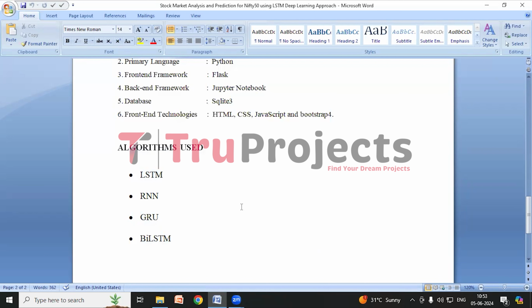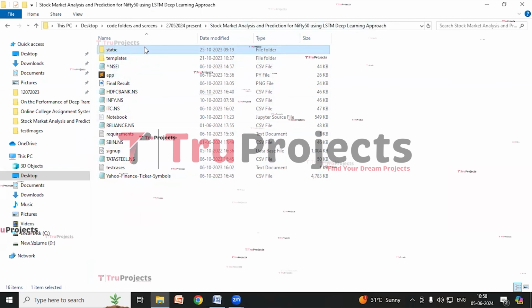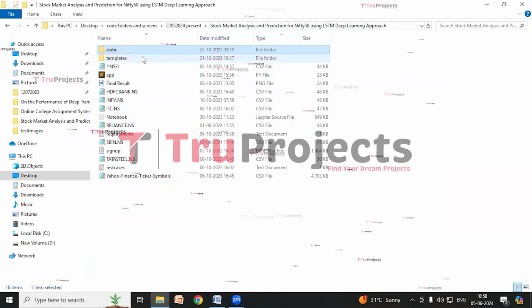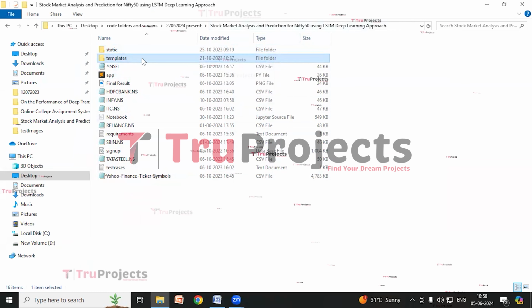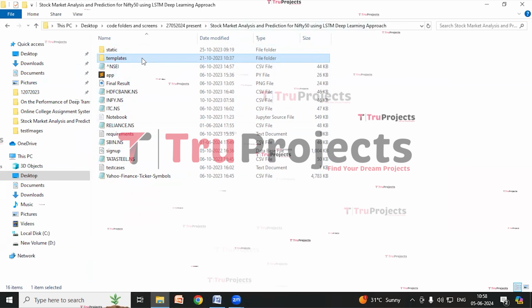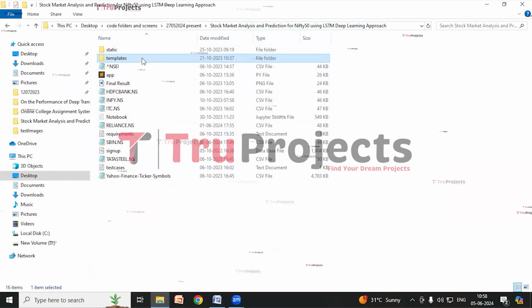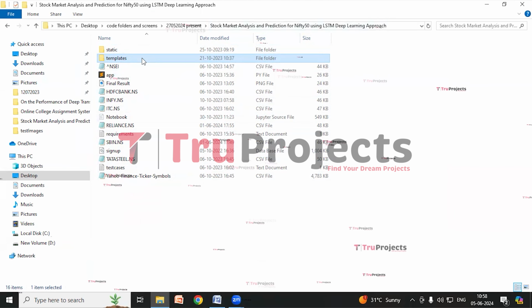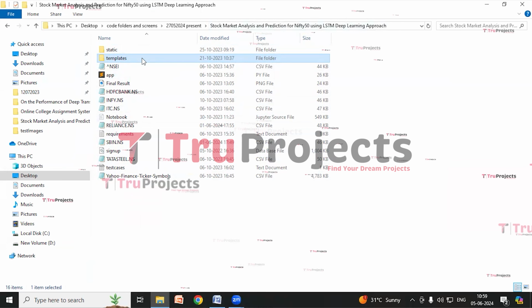So we will be executing the project using a Flask web application. Before execution, first we need to open the code folder which contains the project source code files. So this is the code folder and these are the contents I have in the code folder. This is the static folder which consists of files related to CSS, JavaScript and Bootstrap. This is the templates folder. This folder contains all the HTML pages used in the project. It typically includes files like index.html, about.html, etc., which represent different pages of the website.